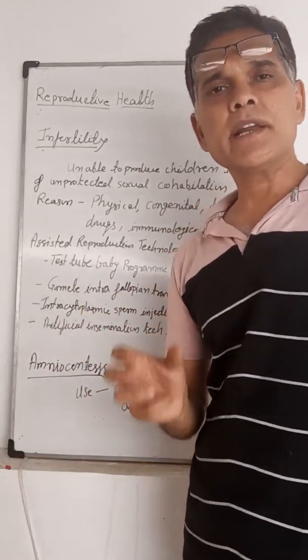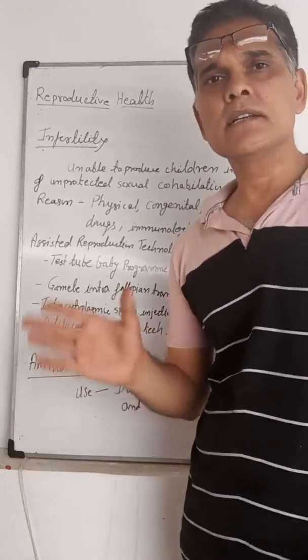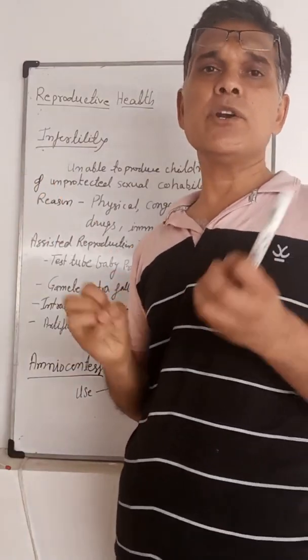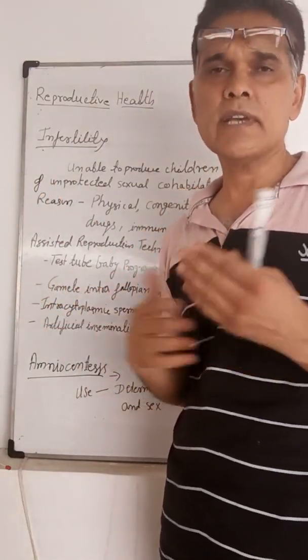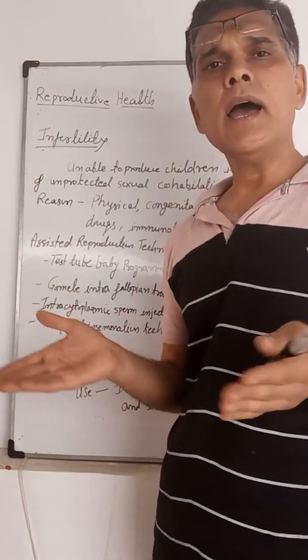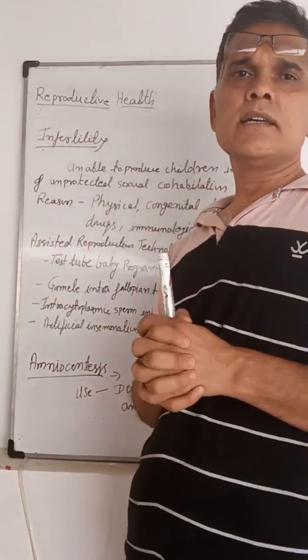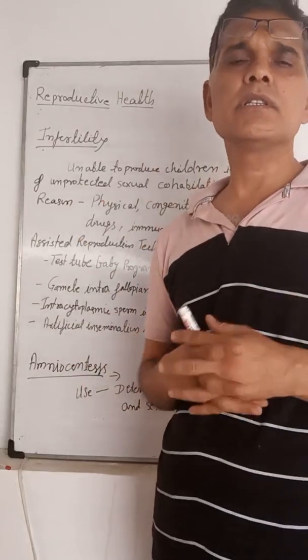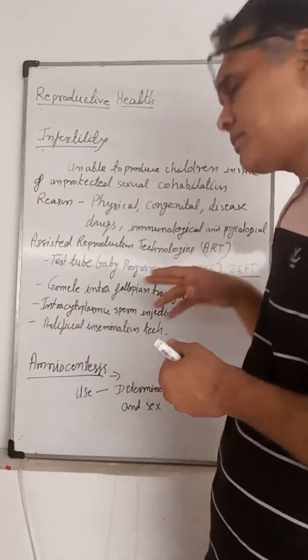In IVF techniques, or in vitro fertilization, eggs and sperm are collected from their donors, the mother and father, and fertilized inside test tubes outside the body. That is known as IVF.